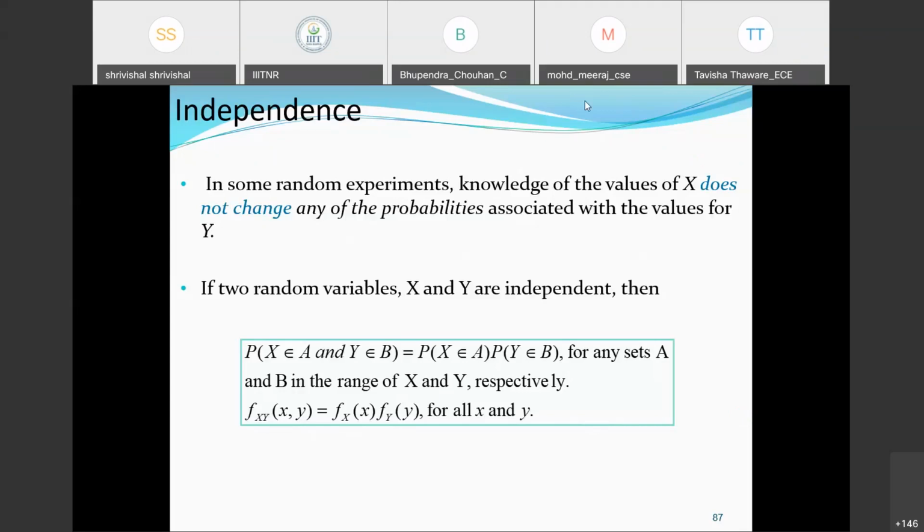0.4. Very good, Dipanshu. So if I draw a first ball and don't replace it, the probability of drawing a red ball will be 0.4. After that, I'm going to perform the second experiment, that is drawing a blue ball. So what will be the probability of drawing a blue ball?